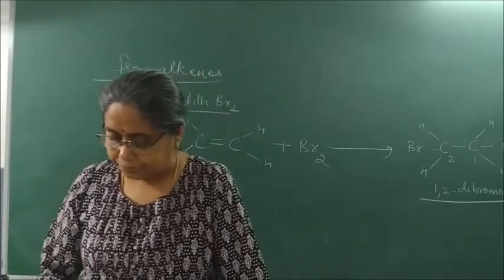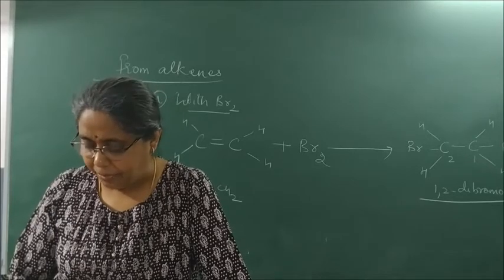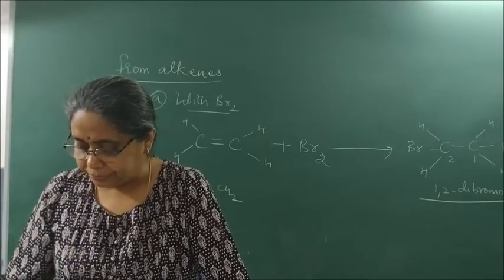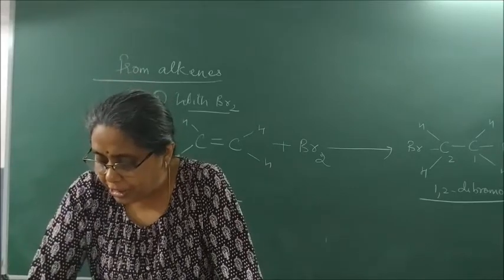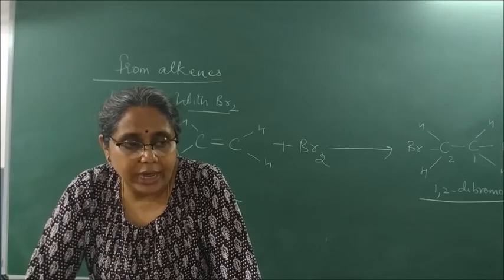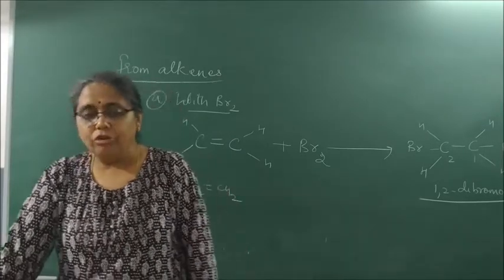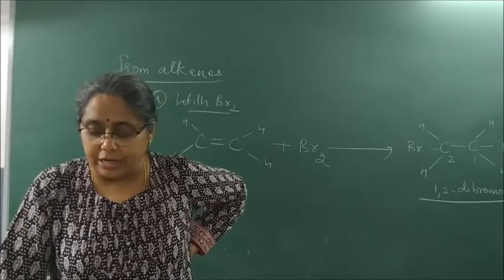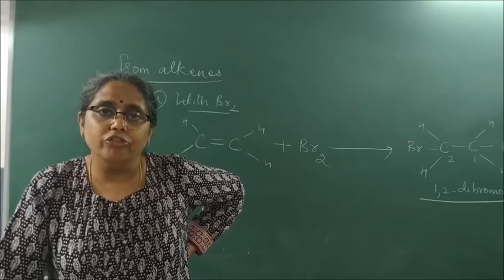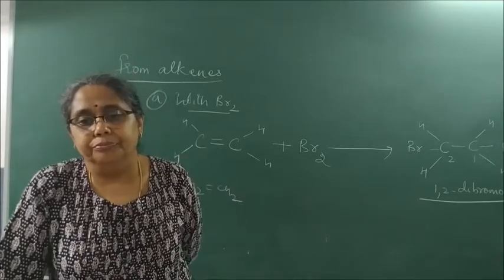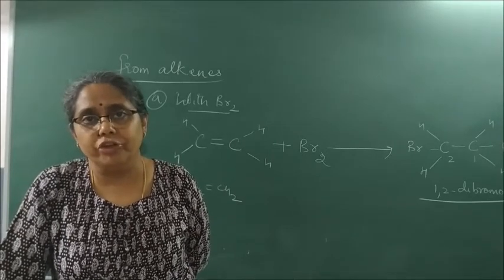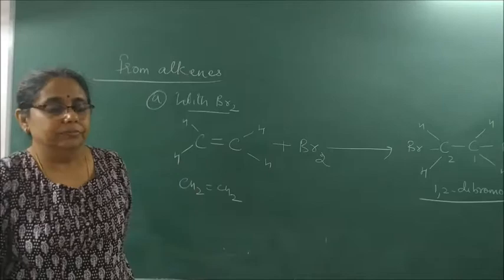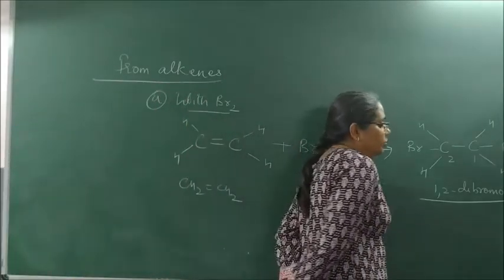In the laboratory, addition of bromine in CCl4 to an alkene results in discharge of the reddish brown color of bromine due to the formation of what compound? 1,2-dibromoethane.